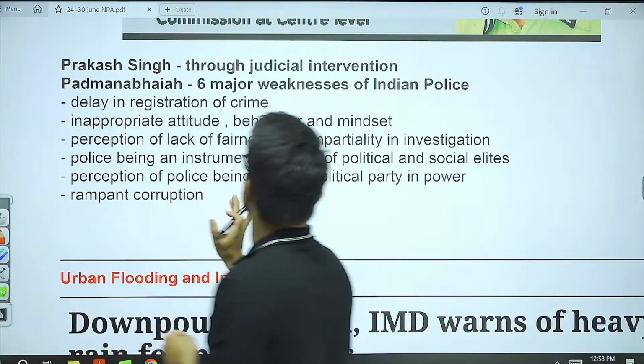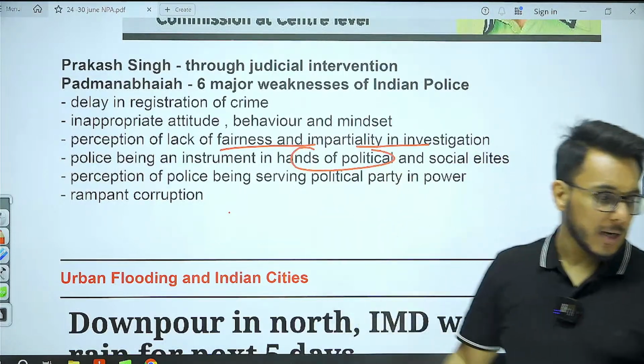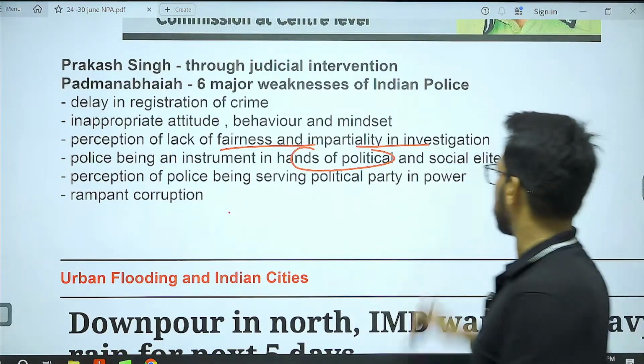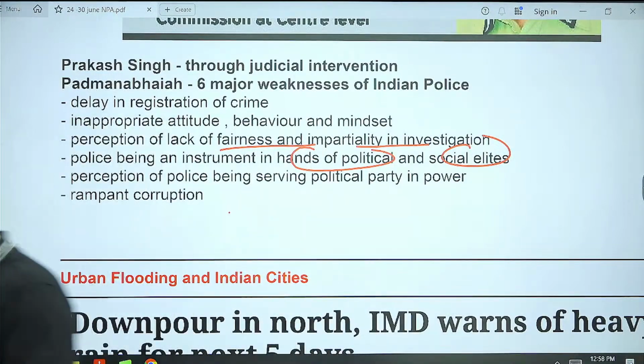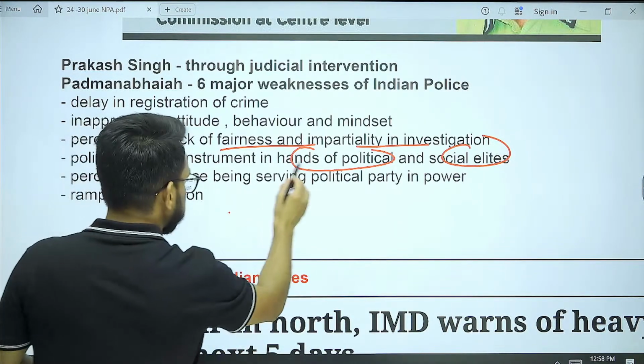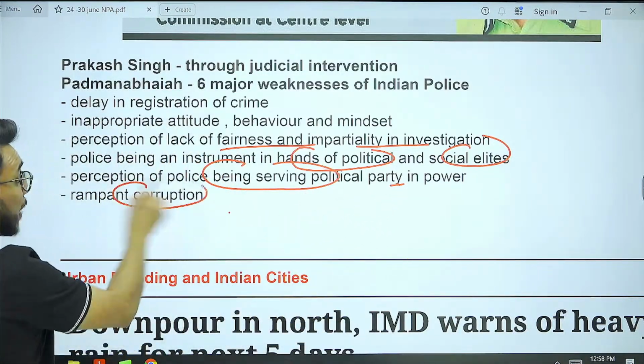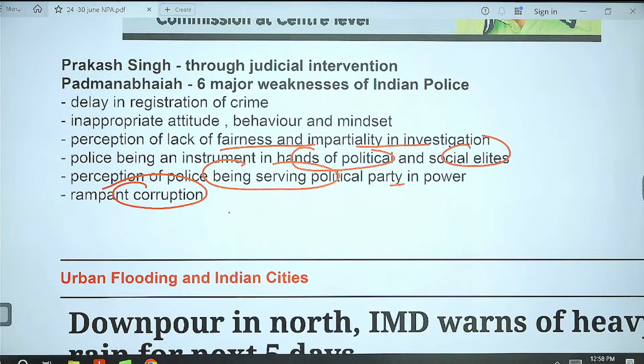It is found that there is a lack of fairness and impartiality. Police is used as an instrument by political parties and social elites. Now, guys, policing happens to be a state subject, and therefore state governments have often exerted a lot of control on police officers. There is a perception of police serving the political party in power, and corruption. A culture of bribe-taking, corruption and compromise prevails a lot in policing. So these are the major concerns we have in policing.